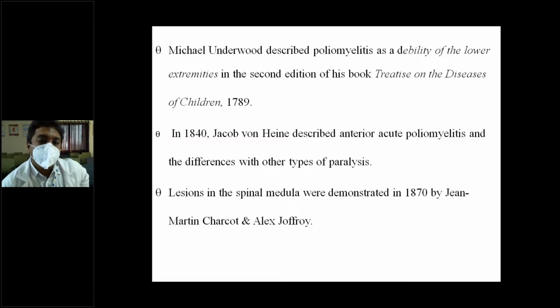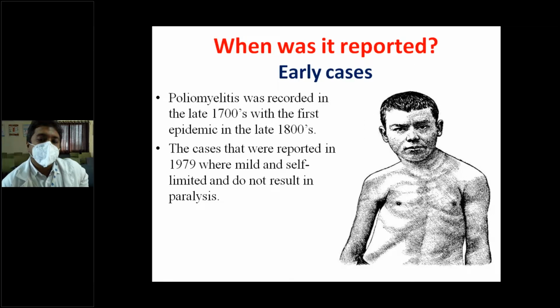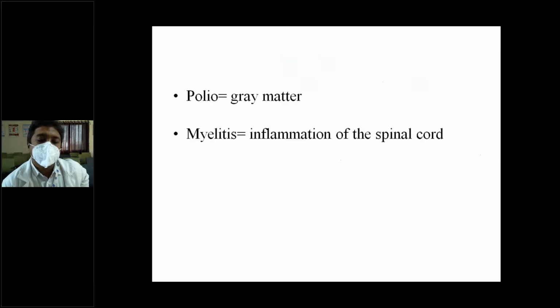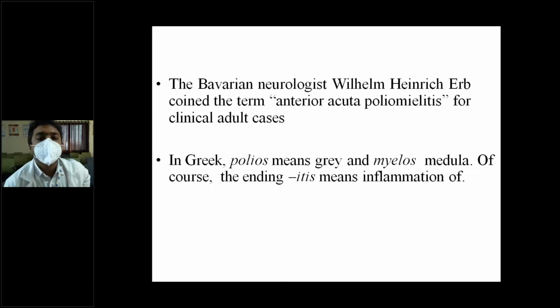So this is also history. It was first described in the 1700s, with the first epidemic in the late 1800s. Polio is gray matter. In Greek, polio means gray, and myelos means medulla.